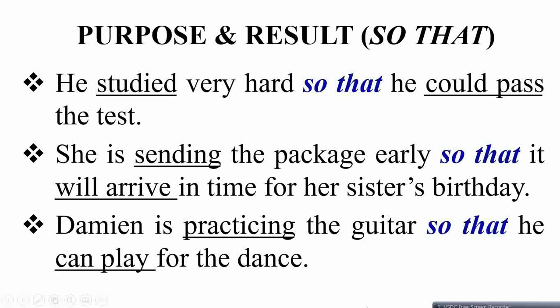And this is your purpose clause followed by a conjunction, so that he can play for the dance. Again, this is going to be future with regards to this one, the purpose clause, and this is the result clause. इसको अगर हम बोलने में यूं भी बोल सकते हैं कि Damien is practicing the guitar so he can play for the dance. It makes sense so long as it's spoken English, but in the writing you have to mention the word that this is going to be the right conjunction.